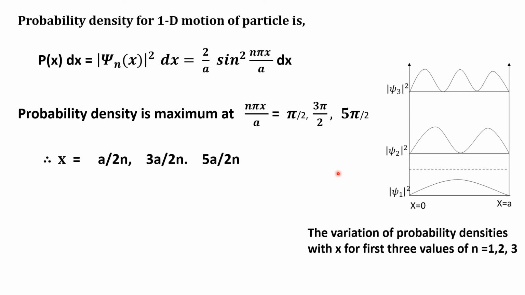In that manner, we find the behavior of the moving particle in a one-dimensional rigid box or the deep potential well by studying the different energy levels and their corresponding functions. If we study the same problem with classical mechanics, then the probability density is uniform throughout the region, and that is shown by the dotted line.